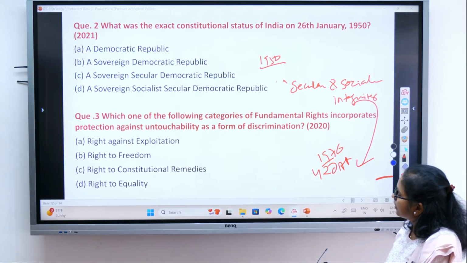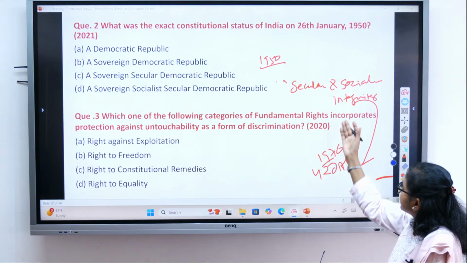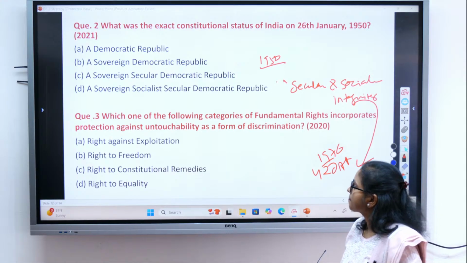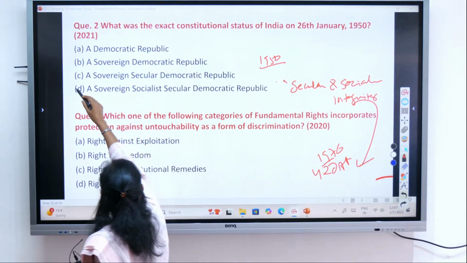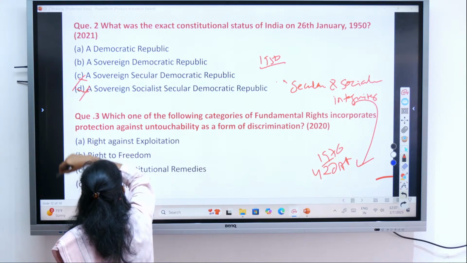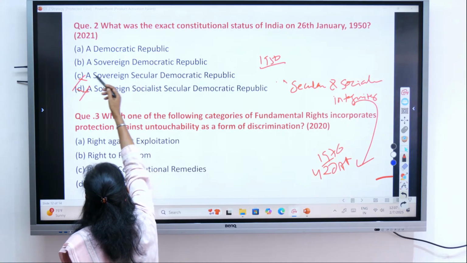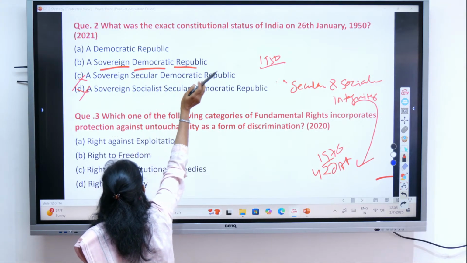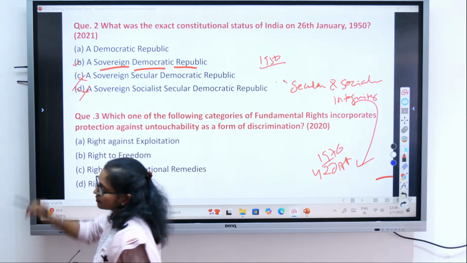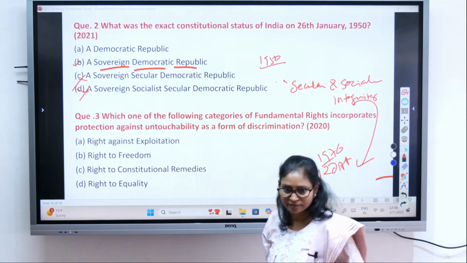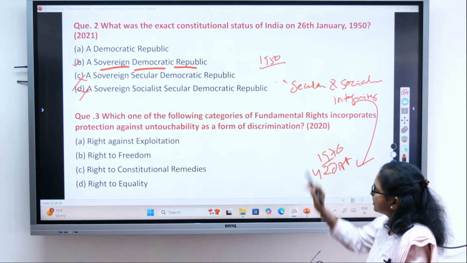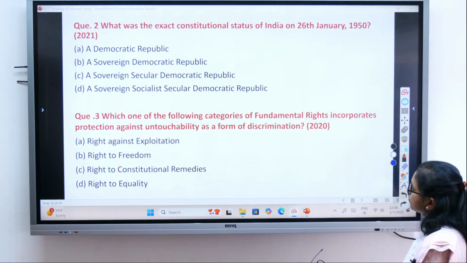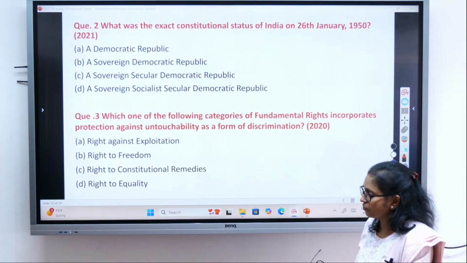C. Sovereign. No. How come C? Secular was added in 1976. C cannot be the answer. So D is not there. C is not there. Then between A and B. So what was the original? Sovereign, democratic and republic. This was the original. Answer is B. Isn't it or not? Very easy question. But because of lack of revision, people may miss out there also.